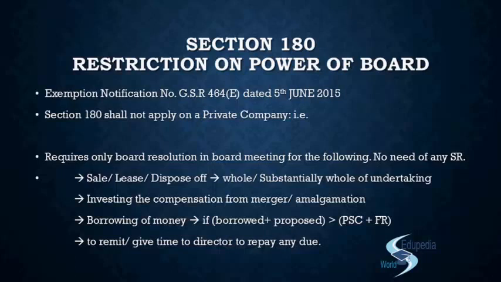Understood? And on a practical note, if you understand this, then what would be the effect? It would basically ease out the approval for slump sale and the asset sales transaction by the private company. If you want to make a slump sale, you can do that, right? You don't need to again go by the cumbersome procedure for that.